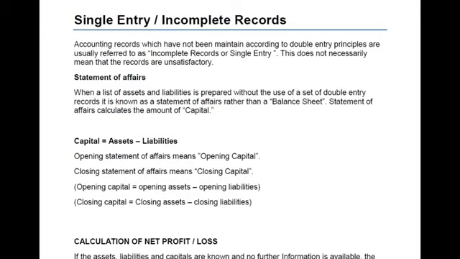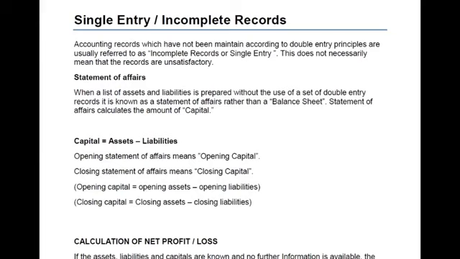One more difference between a statement of financial position and a statement of affairs is that in a statement of financial position, if you remember, there is a proper format in the capital section, which was known as financed by previously. It was opening capital, add profit for the year, less drawings. It was opening capital, add profit, less drawings, and then we get closing capital.